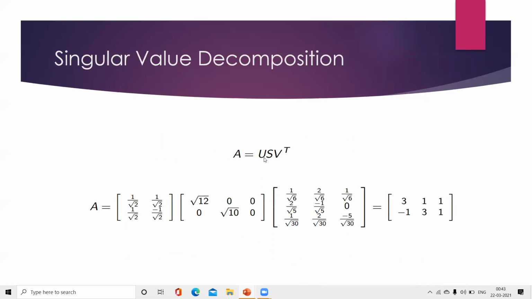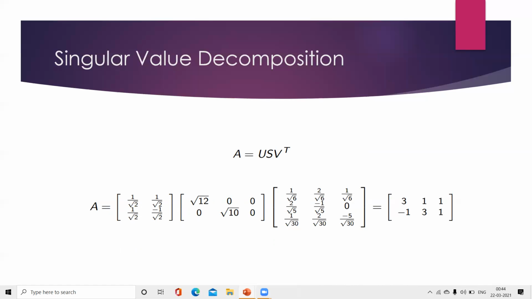Then here we are finding that A equals to U into S into V transpose. U is an orthogonal matrix, S is the singular value matrix, V is an orthogonal matrix. Here the U values are 1 by root 2, 1 by root 2, 1 by root 2, minus 1 by root 2.